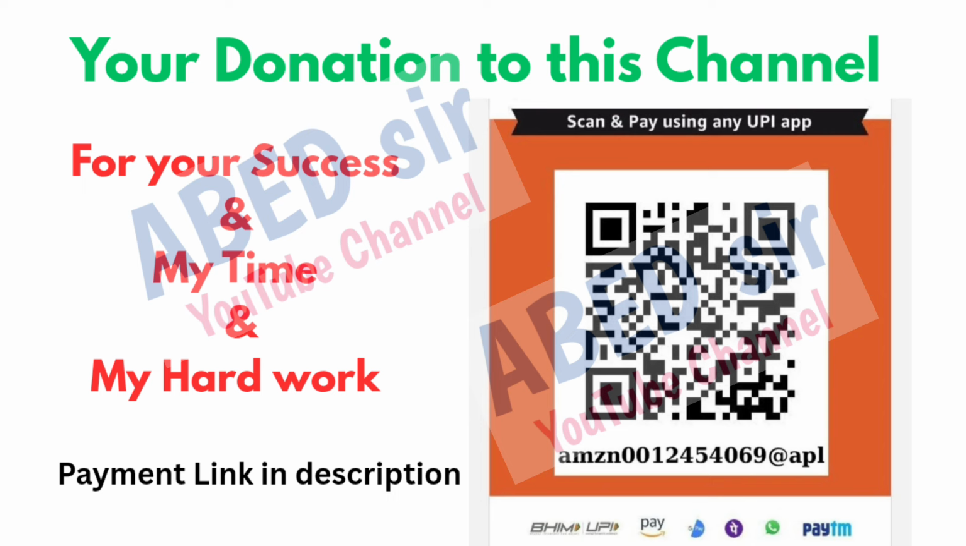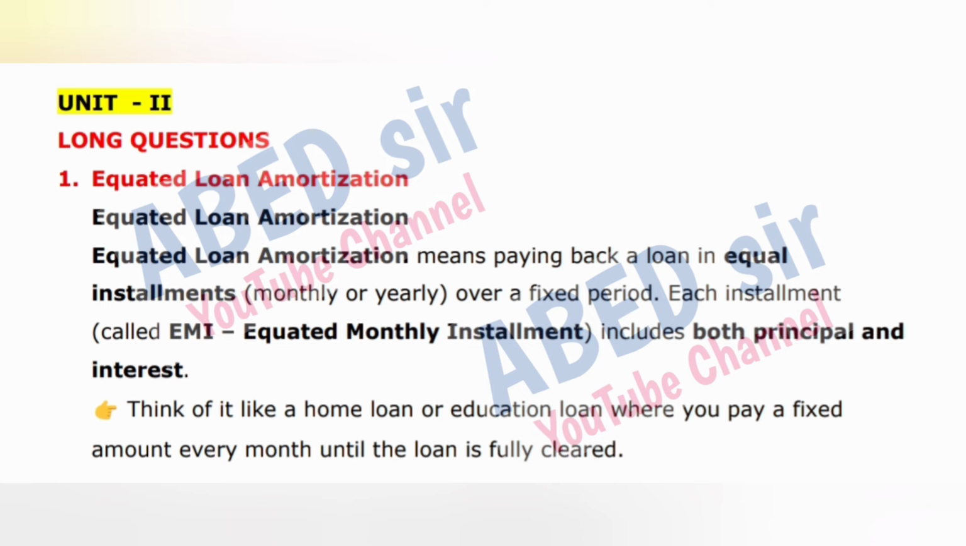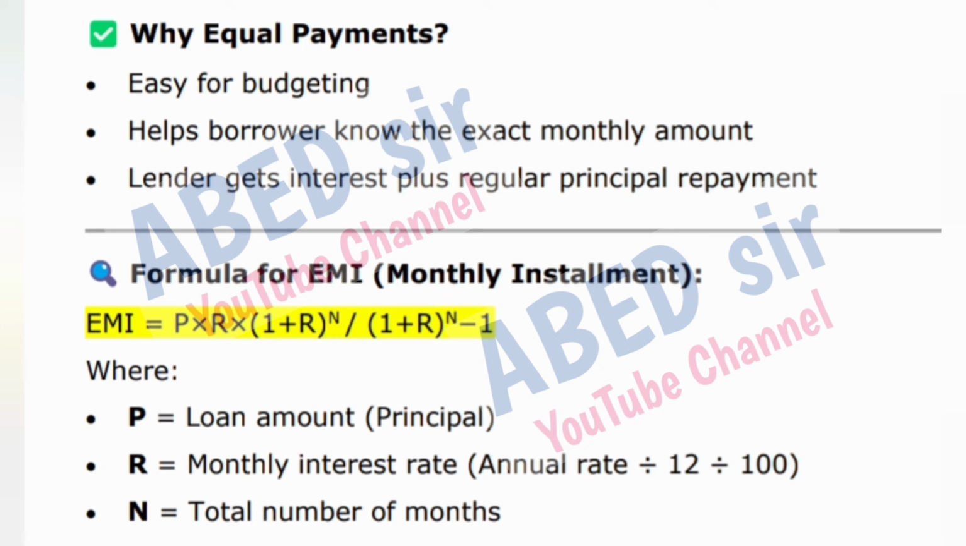First important long question is 1. Equated loan amortization. Equated loan amortization means paying back a loan in equal installments, monthly or yearly, over a fixed period. Each installment, called EMI, equated monthly installment, includes both principal and interest. Think of it like a home loan or education loan where you pay a fixed amount every month until the loan is fully cleared.